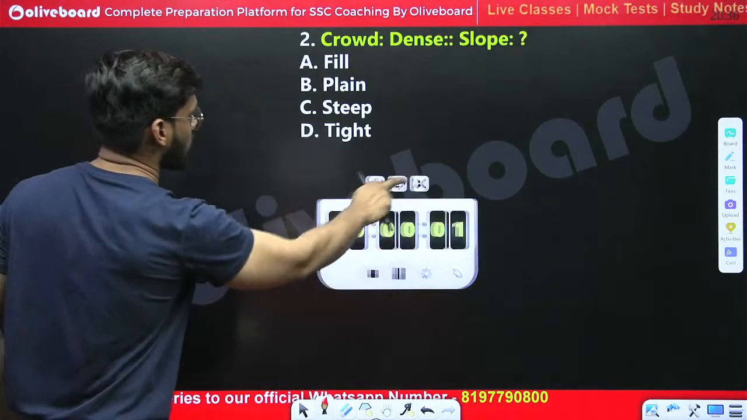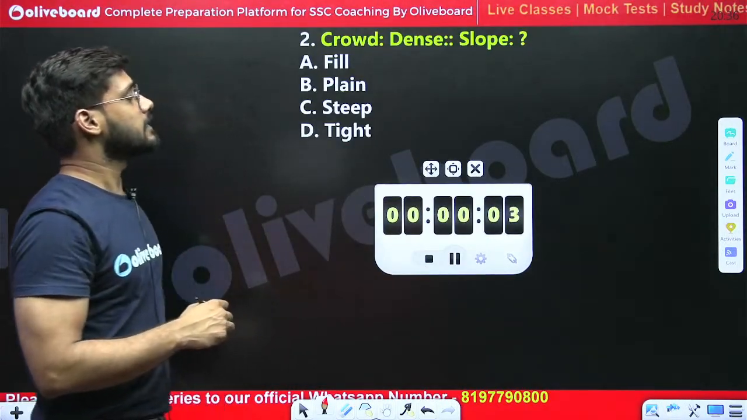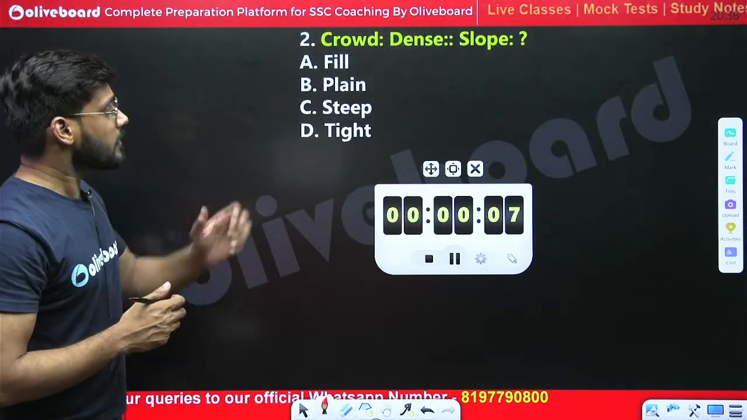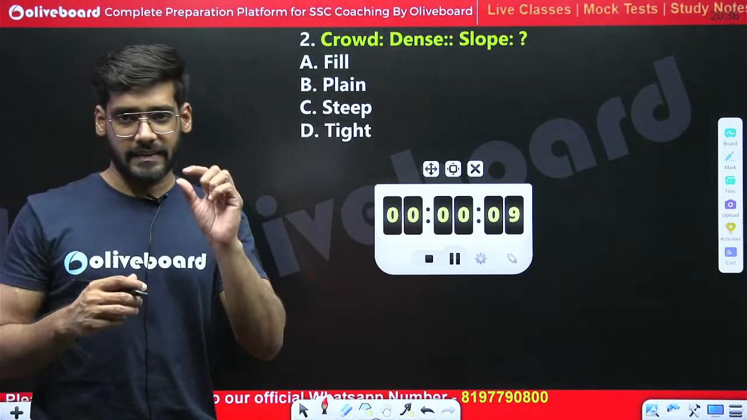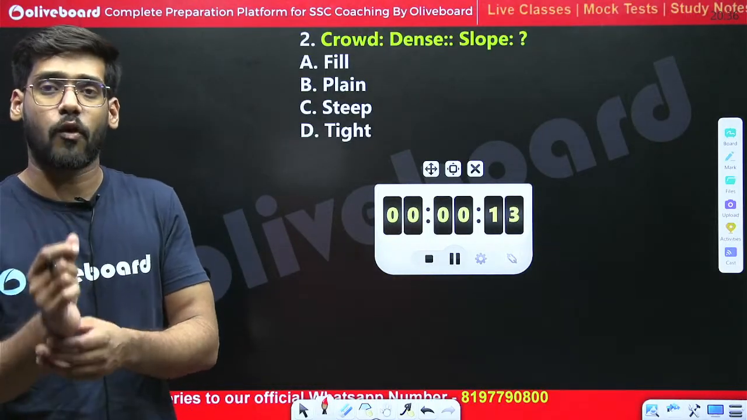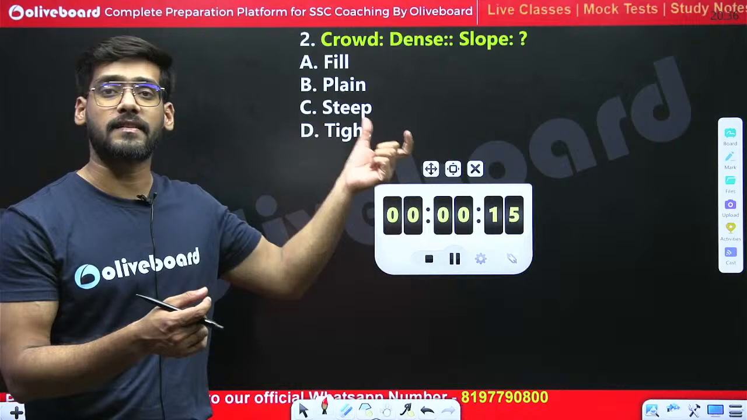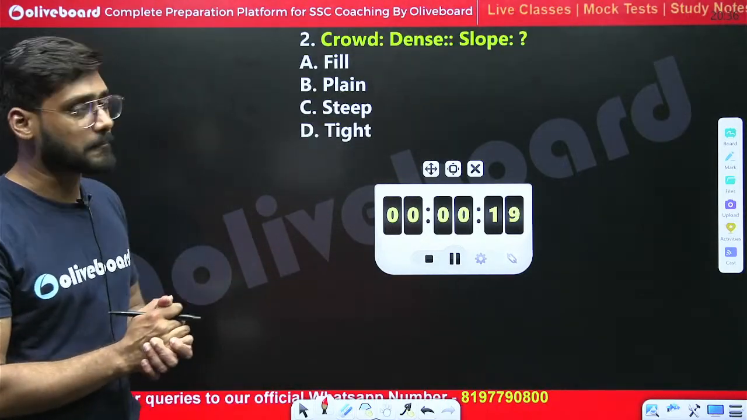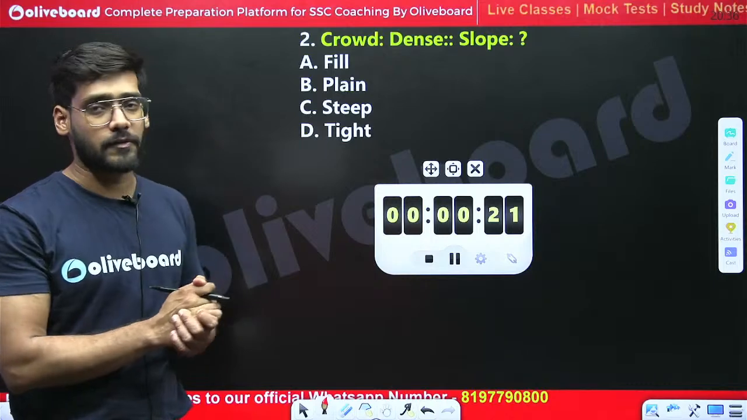Next question is of analogy. You have to answer the right answer for this question. If crowd is related to dense in some way, then in a similar way, slope is related to which word? In the similar analogy, slope would be related to which one?